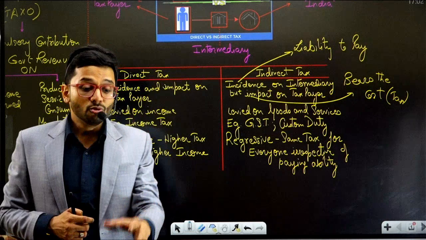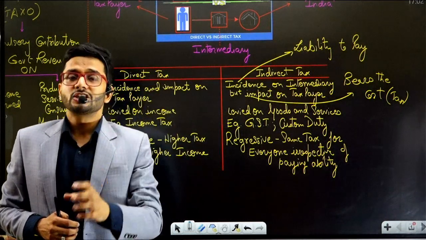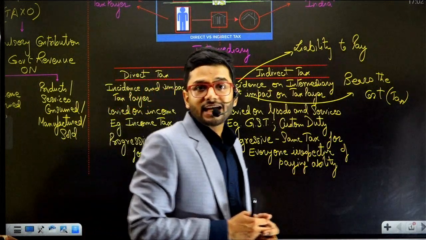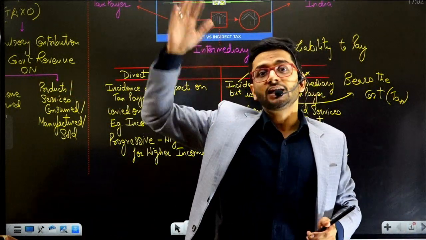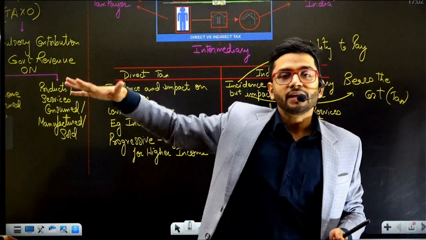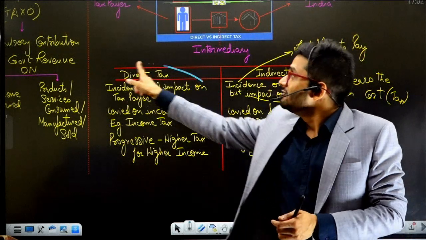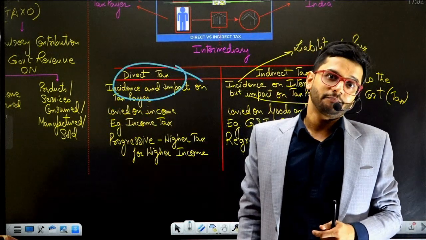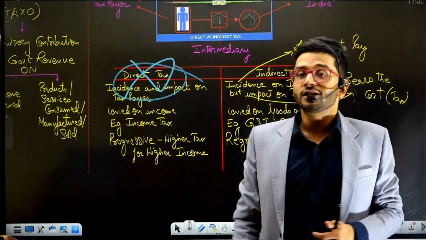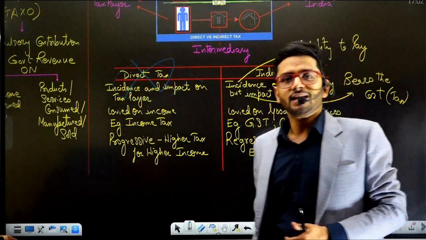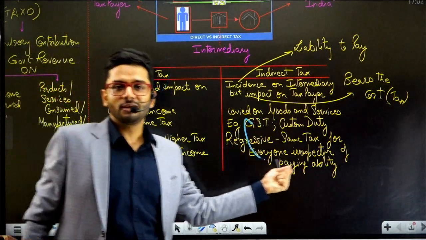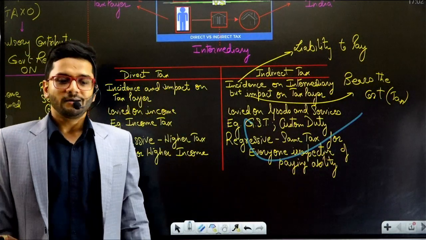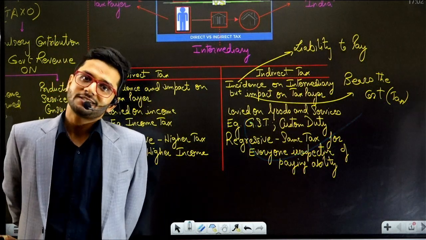Now that is the basic difference between direct and indirect taxation. Indirect taxation is flat for all the taxpayers. It doesn't vary according to the income of the taxpayer. However, direct taxation varies from taxpayer to taxpayer. Direct taxation is not there if you are incurring losses in your business. But there is no way that you can avoid indirect taxation. Indirect taxation will be levied even if you are incurring losses in your business.